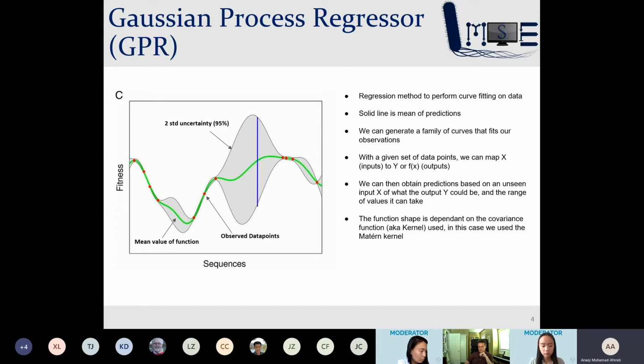As you can see from this blue line, we can then obtain predictions using this model of what the output would be on an unseen, untested input. The probability density function of the fitness of the sequence can be seen by this red line, and it is normally distributed. The GPR allows us to focus and constrain our search space on regions which have a higher probability of yielding more desirable proteins.